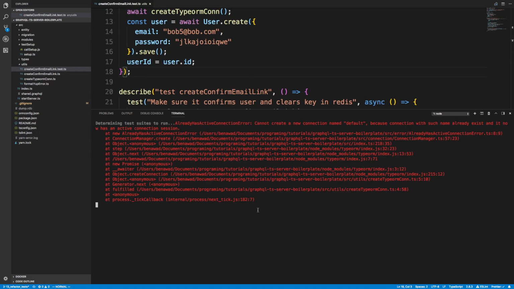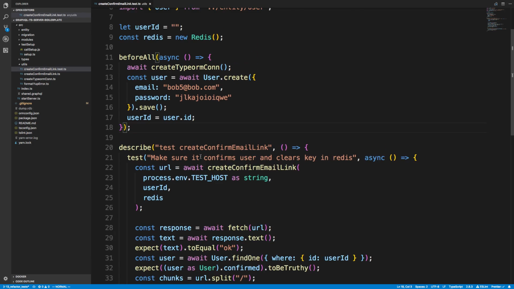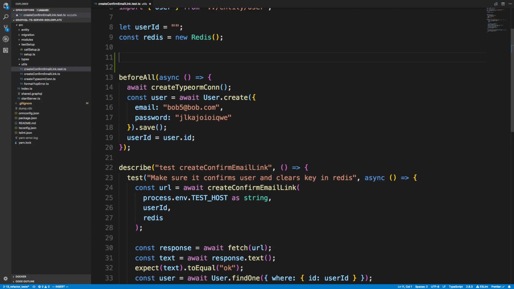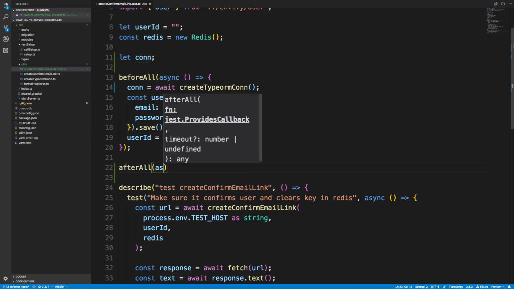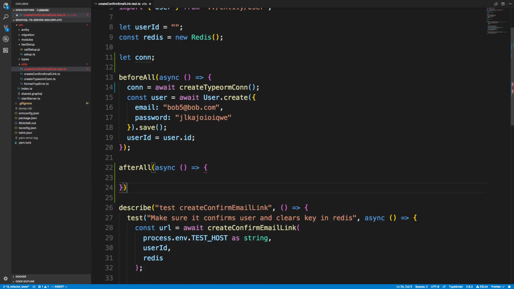So at first I thought this error was being caused by this createTypeormConnection being created multiple times. So the first thing that I did to try to fix it was to say let, not const, connection is equal to that, and then after all the tests are done running, calling close on it. We're just going to say connection.close.